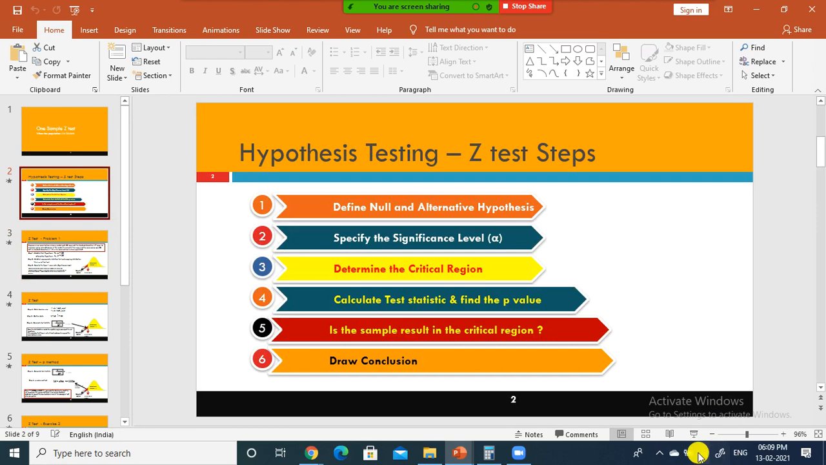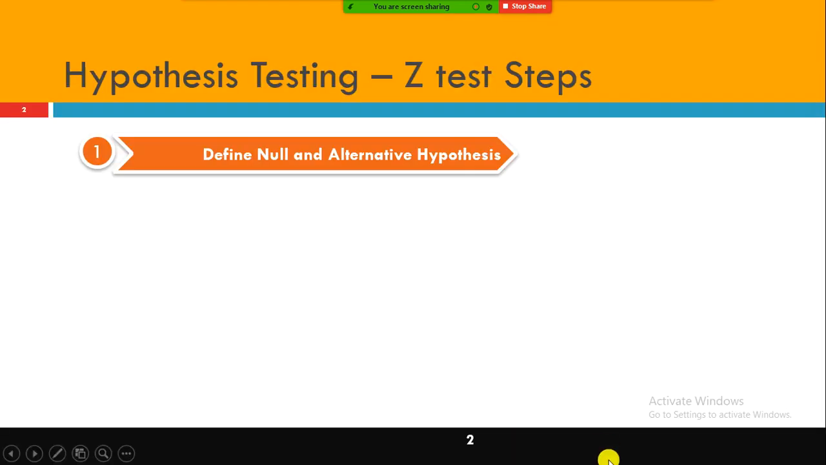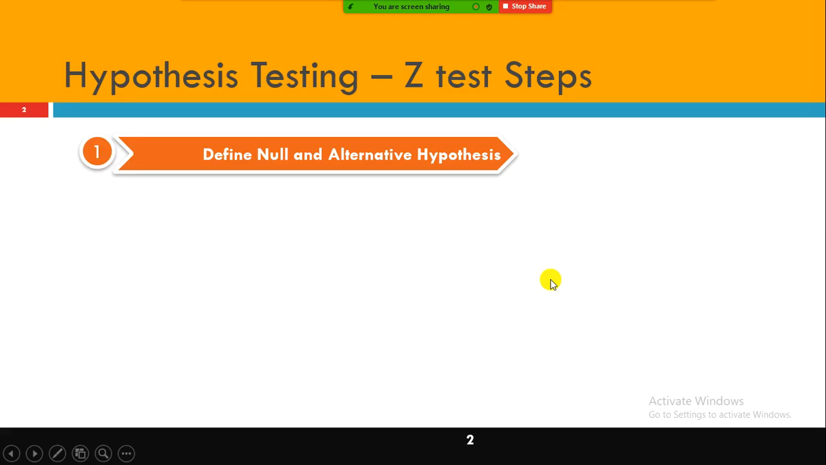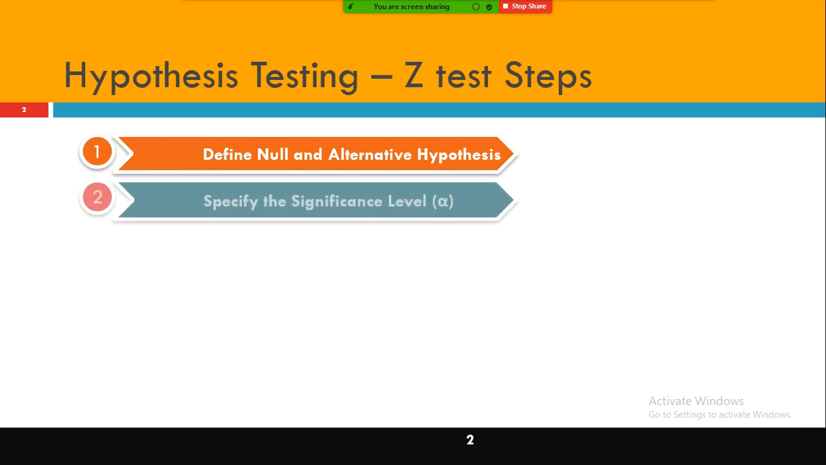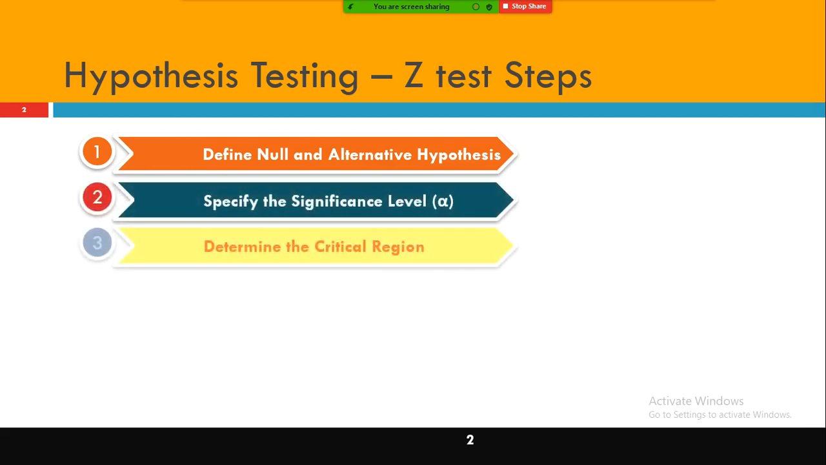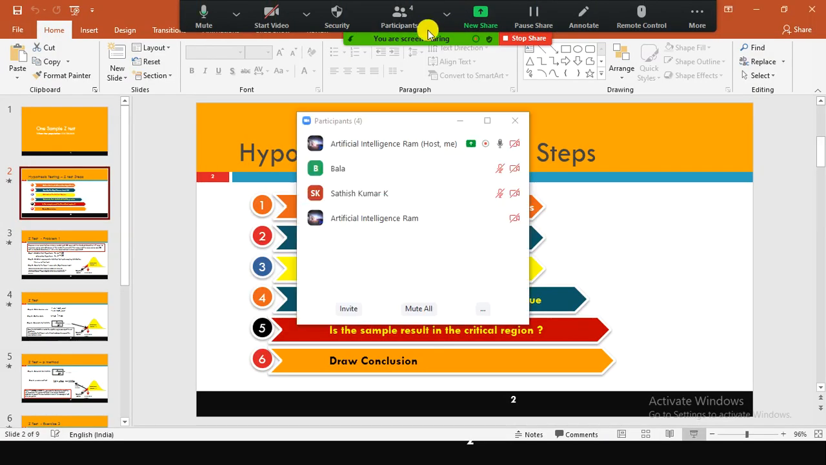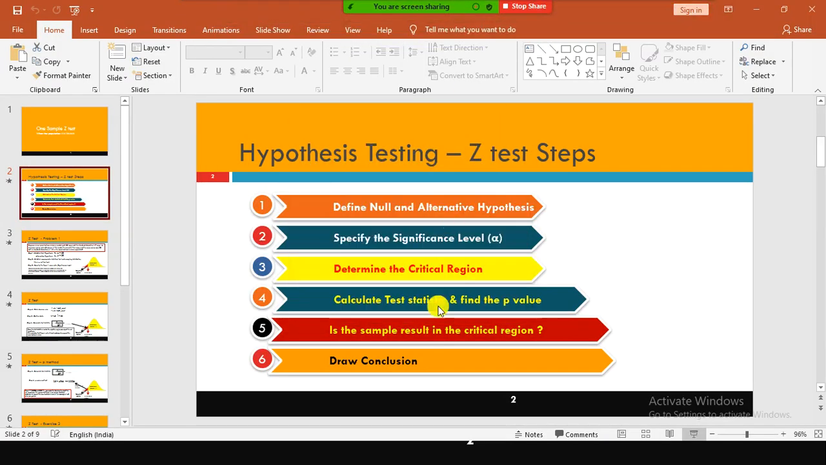Okay, so as part of the z-test, you need to know the population standard deviation. When the population sigma is known, then you can go for the z-test. The first step is the null and alternate hypothesis. You need to define them, and then specify the significance level, which is the alpha value. Alpha is 0.05. In simple terms, alpha is how much risk you are okay to take.